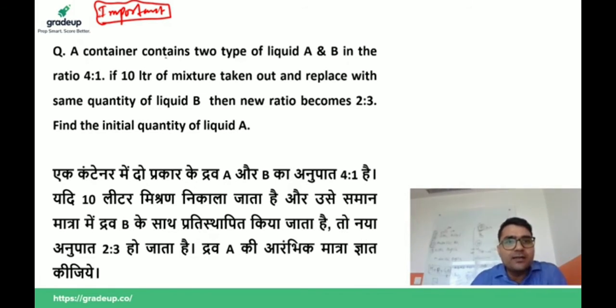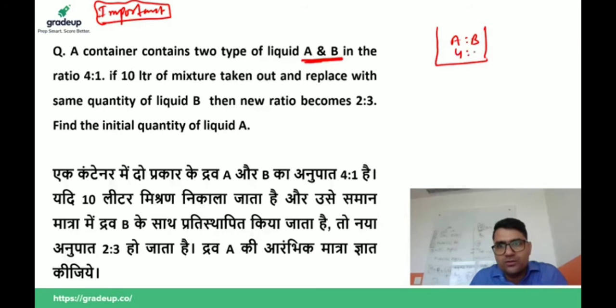A container contains 2 types of liquid A and B in the ratio 4:1.